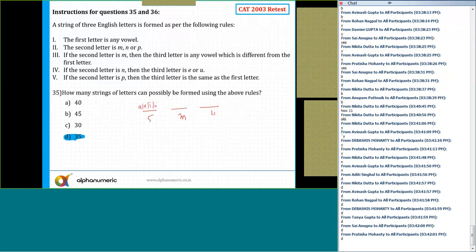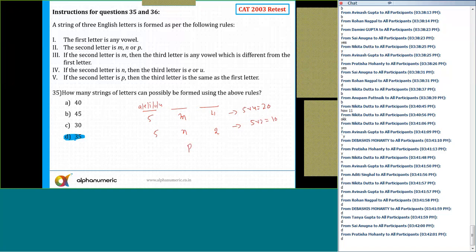Like first place, I am using A, E, I, O, and U. So if the second letter is M, the next place will be different from the first position. So there are 4 ways. So 5 into 4, that is 20. If the second letter is N, then the third letter is E or U. So third letter has got only 2 possibilities, E or U. And here first letter 5. So I can say that is 5 into 2, which is equal to 10.